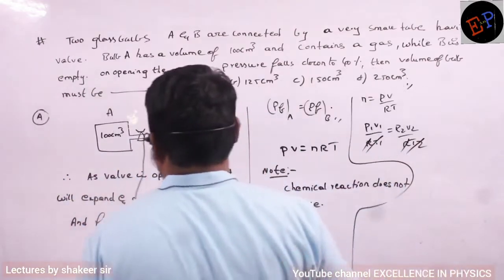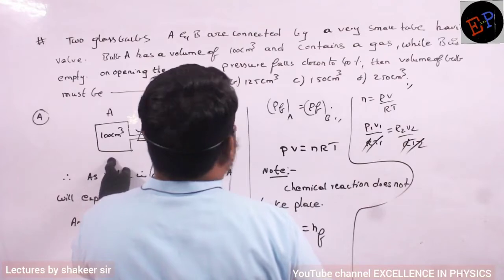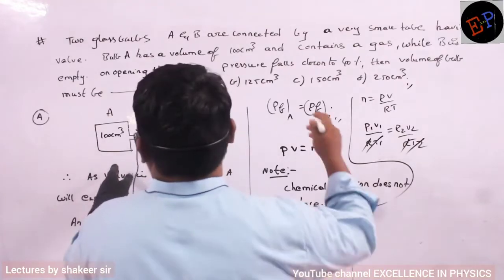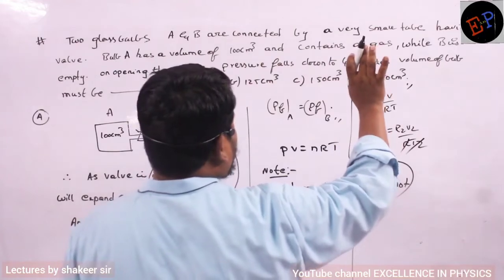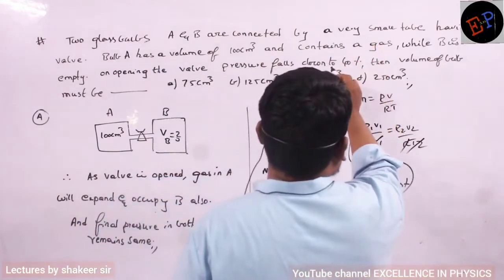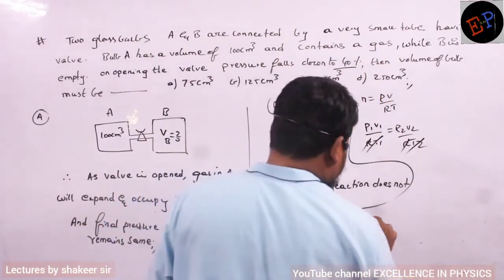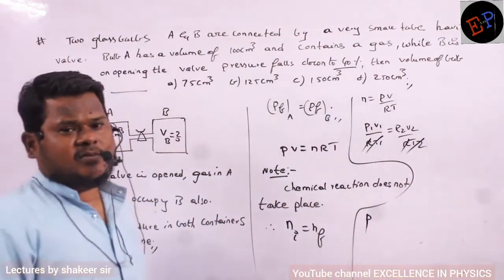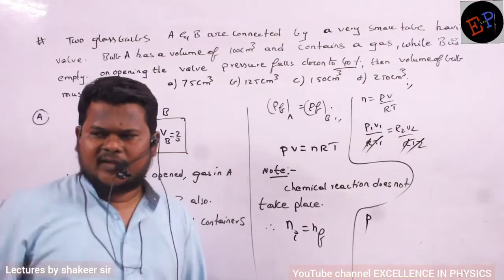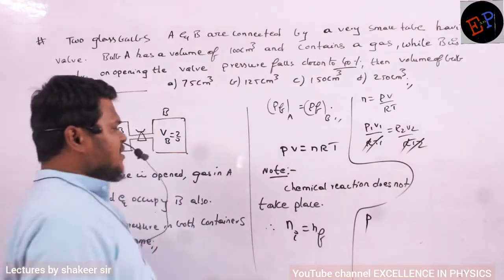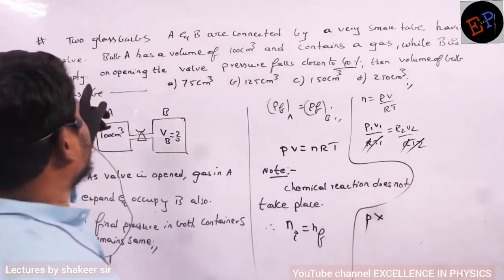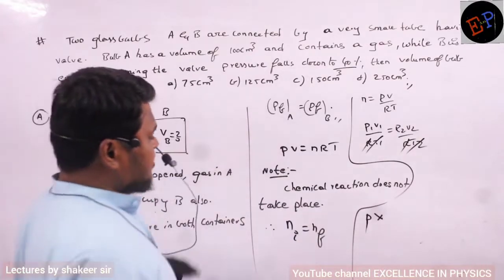What is the initial pressure here? He did not give anything about pressure, only that it falls to 40%. So let us consider the initial pressure to be P, because he did not give it. The initial volume he did give: 100 centimeter cube.